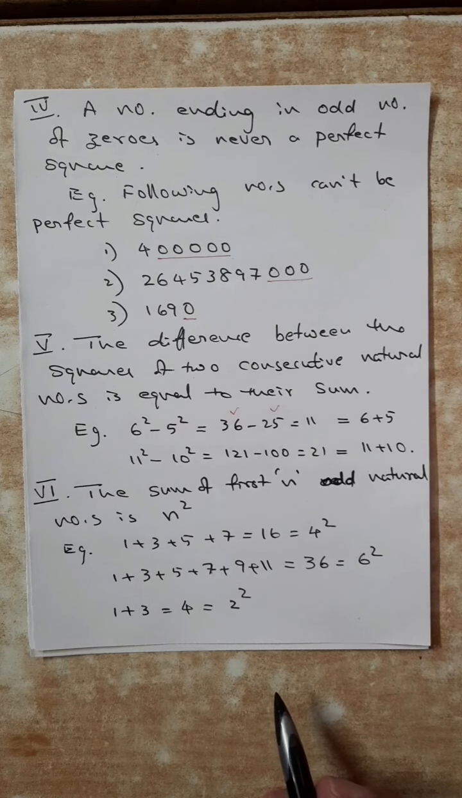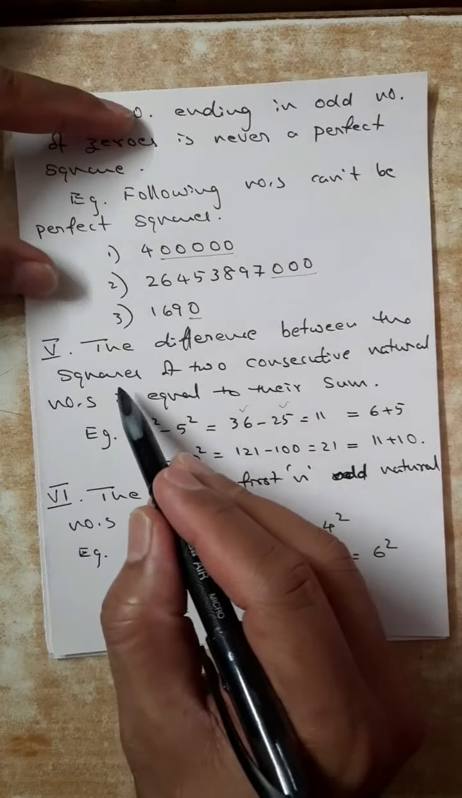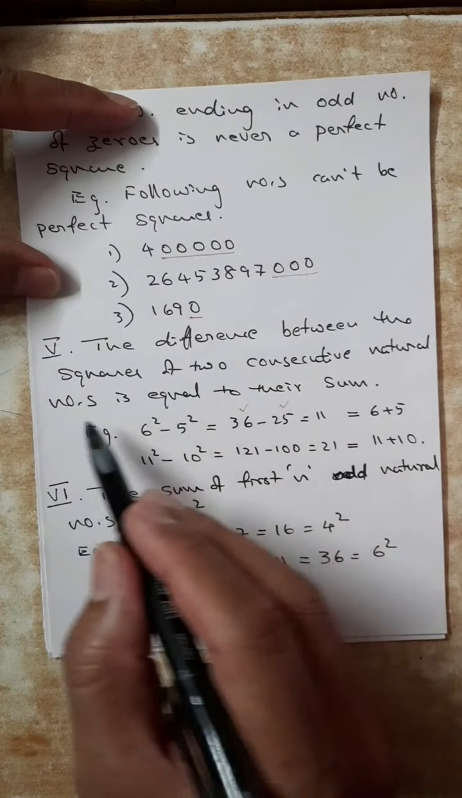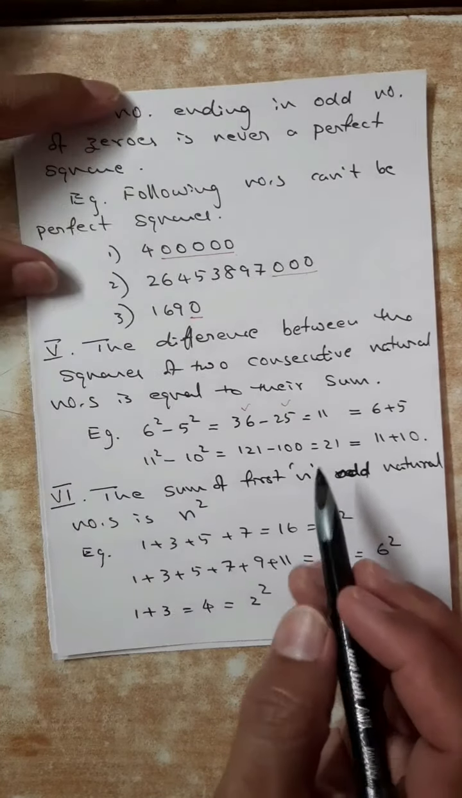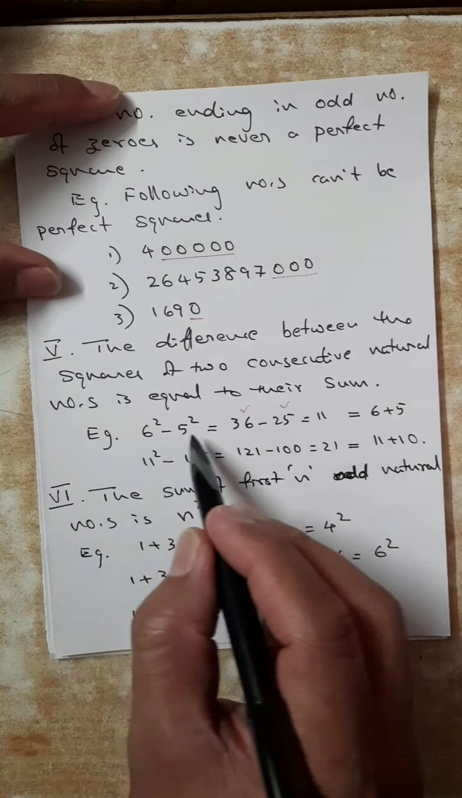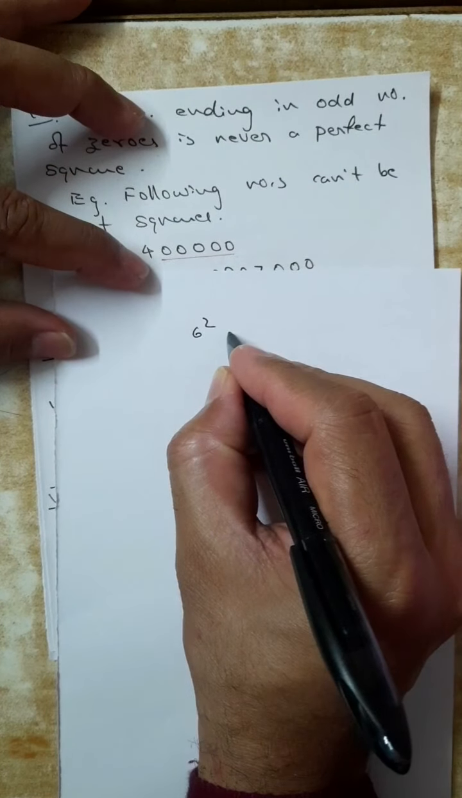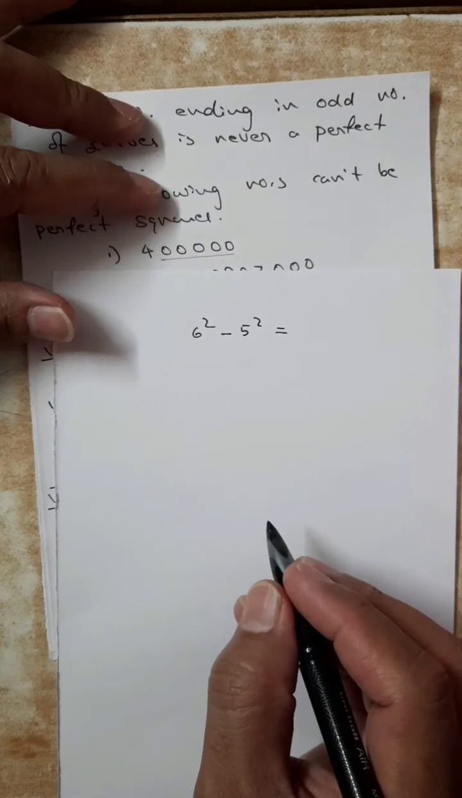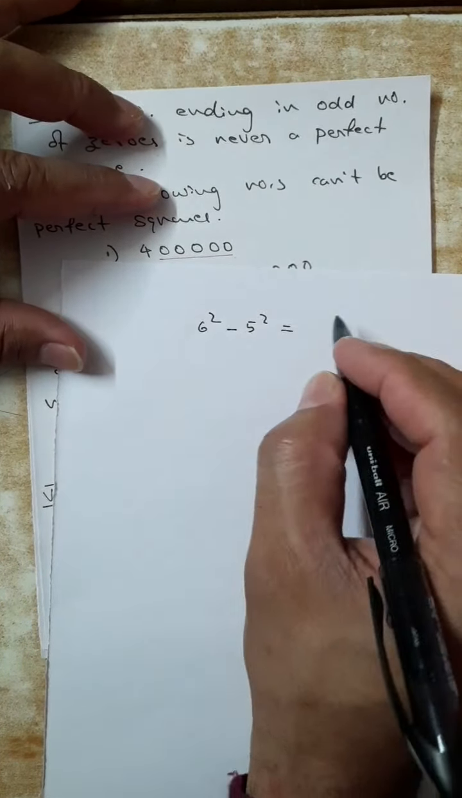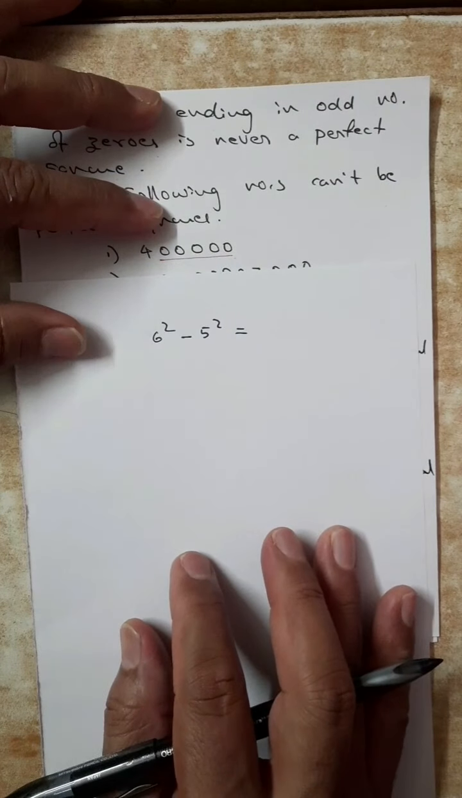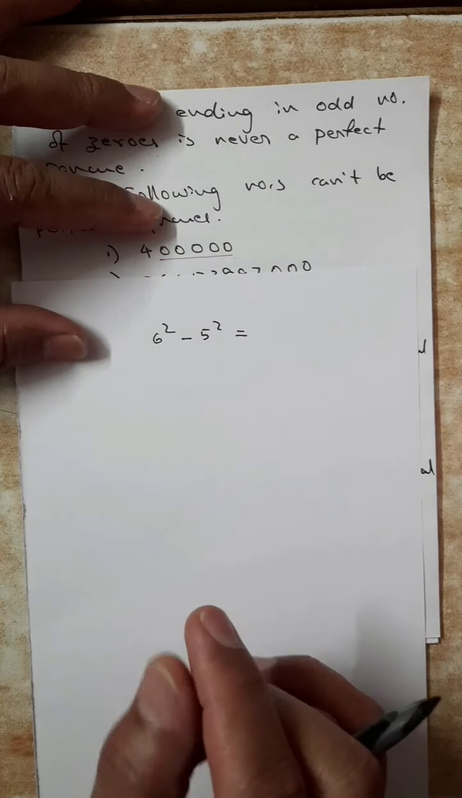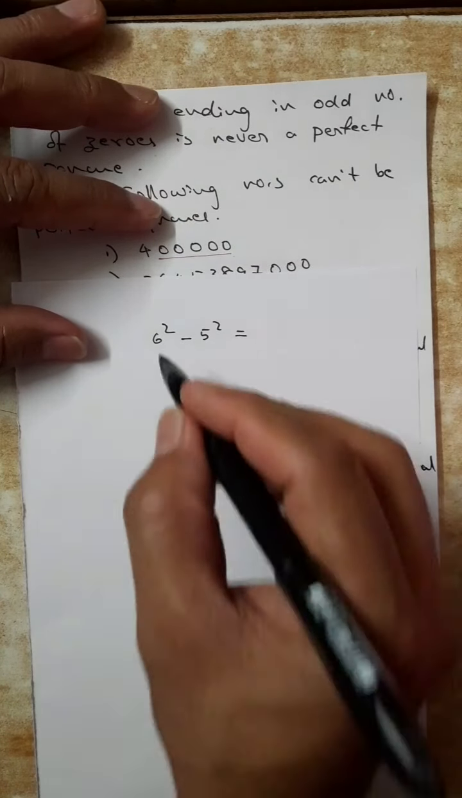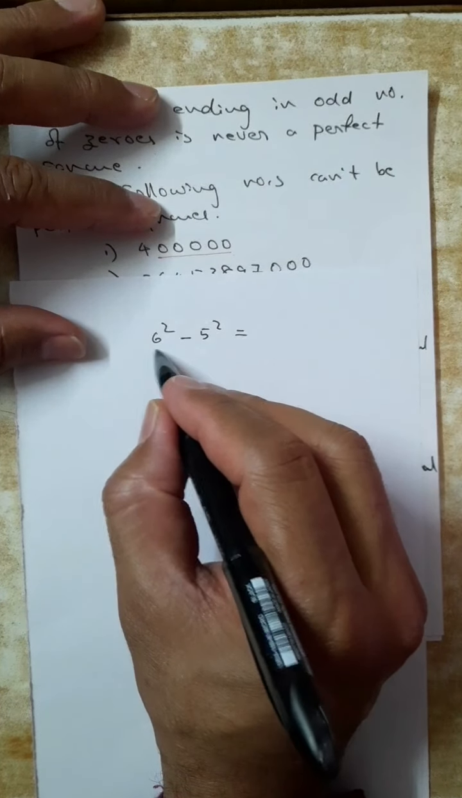Now the next property, the fifth property: the difference between the squares of two consecutive natural numbers is equal to their sum. With an example, it will be more clear. If I have two numbers, 6 and 5, 6 square minus 5 square will be what? Instead of finding squares, I can simply do the sum, 6 plus 5, 11 will be the answer, because that is the property. The difference between the squares of two consecutive numbers will be their sum.